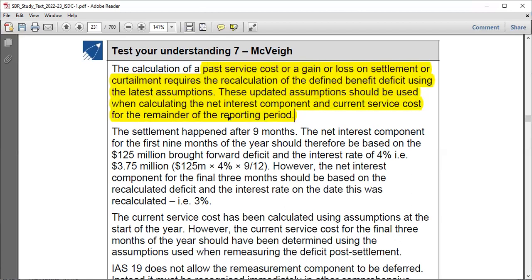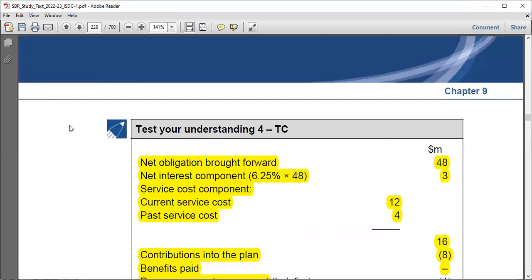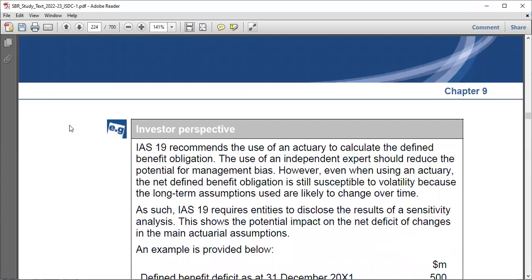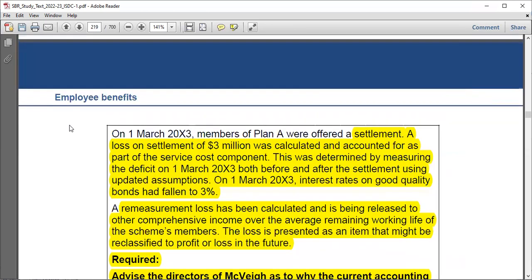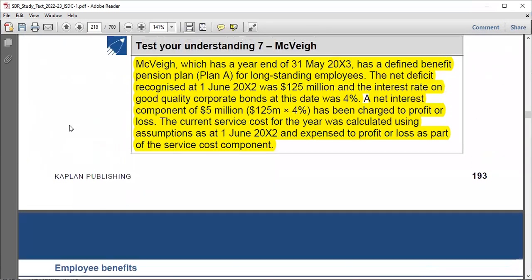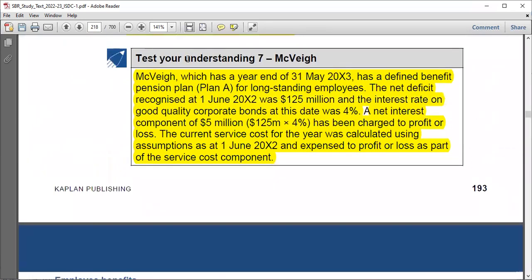Okay, the settlement now happened after 9 months, right? Is it really 9 months? Didn't they say 1st March? Let's go back to the question. See, the question is number 7. All right, the year was ending 31st May 23.